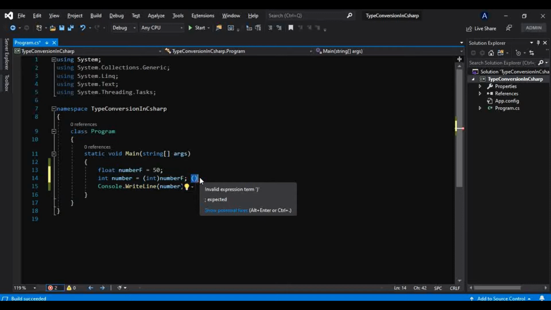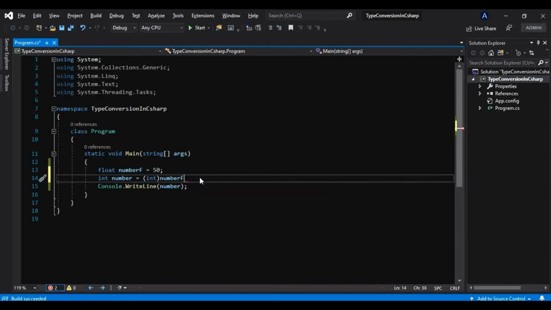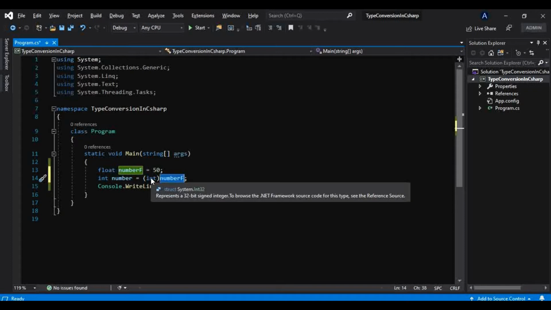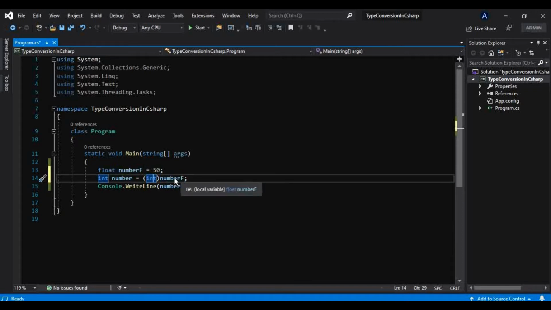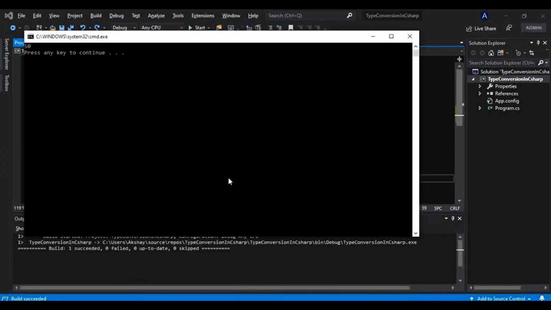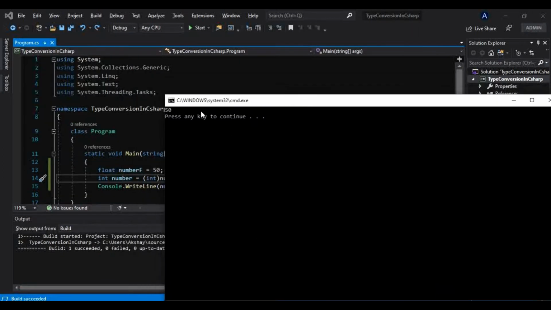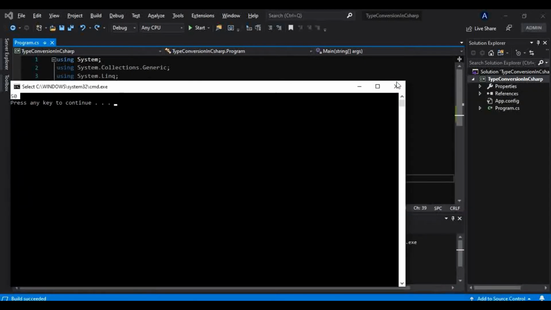What the different operators in C# are, we will be learning in the next video of this tutorial series, so don't worry about that. But for now, this is your cast operator, and in that cast operator I have provided int here because we want to store this value to this variable which is of type integer. So we have to cast that value to the integer type. That's how we have cast that value to the integer type. Now if you run, it will run, and it is not giving us any error. As you can see, it is running and giving us that output.